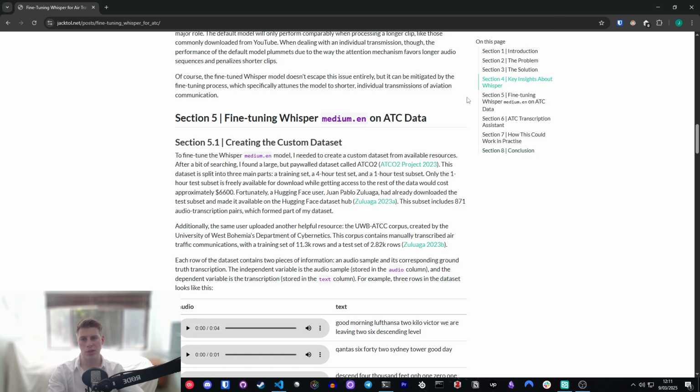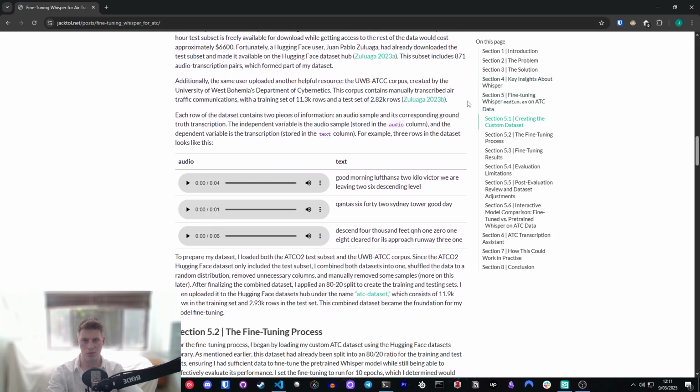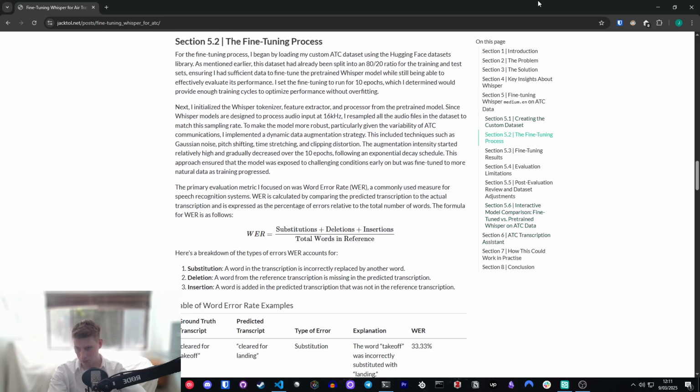And I also got rid of any erroneous samples from the set. Some of the ground truths were actually incorrect relative to the corresponding audio just due to human error, which is actually really bad in a context like this because you really don't want to expose the model to any incorrect training cases. Otherwise, it's just going to get confused and the overall results that you're going to get are worse.